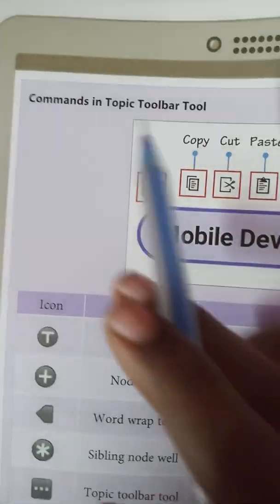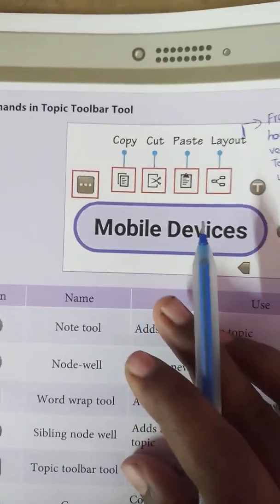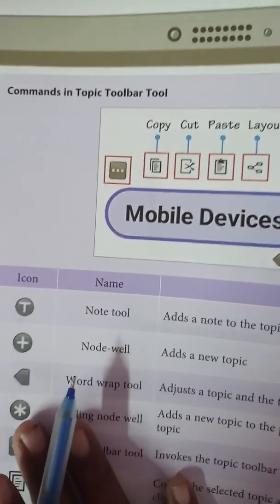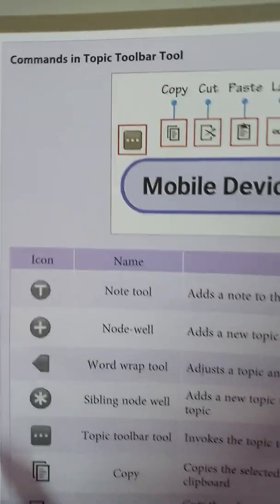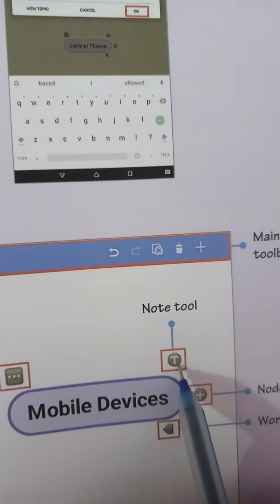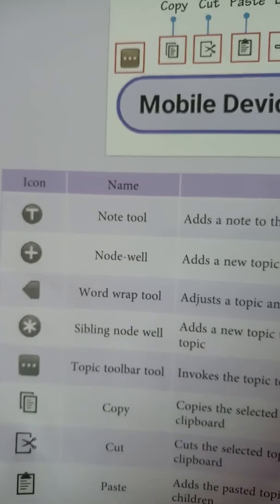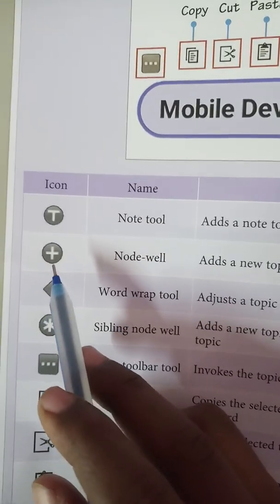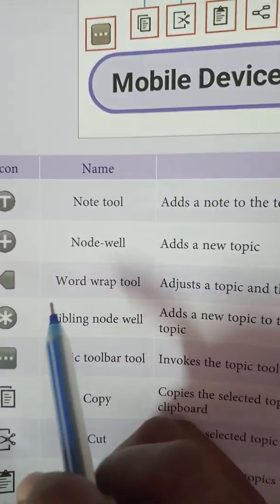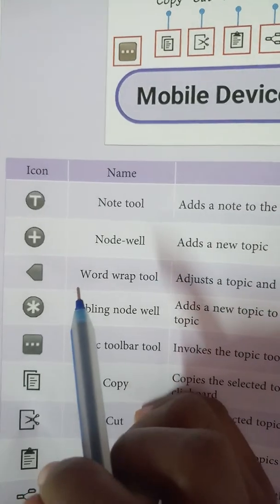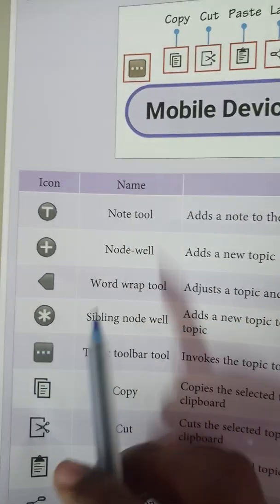And then another one, commands in topic toolbar tool. The commands are cut, copy, paste and layout. Okay, these are the commands in topic toolbar tool. First one is note tool. This is the note tool. It is used to add notes to the topic. And then this is the icon for the new topic tool. It is used to add a new topic to your project.